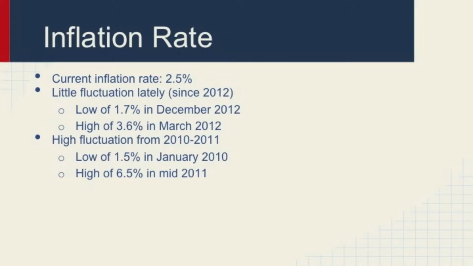China's current inflation rate is 2.5%, and there's been little fluctuation since 2012, as there was a low of 1.7% in December 2012 and a high of 3.6% in March 2012. However, the inflation rate did experience greater fluctuation in the past years, from 2010 to 2011, as there was a low of 1.5% in January 2010 and a high of 6.5% in mid-2011.